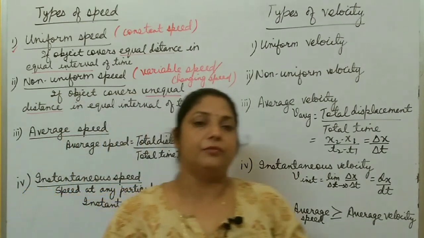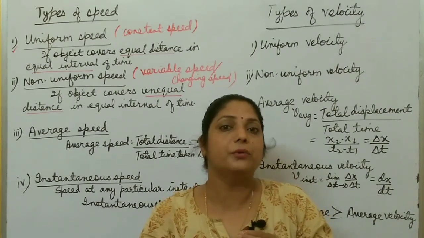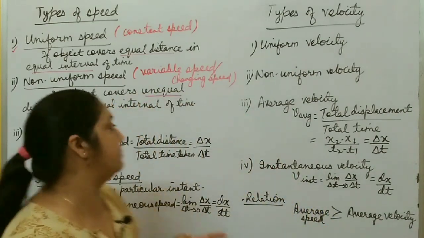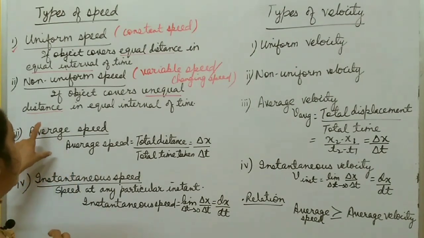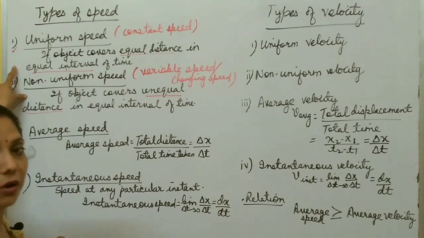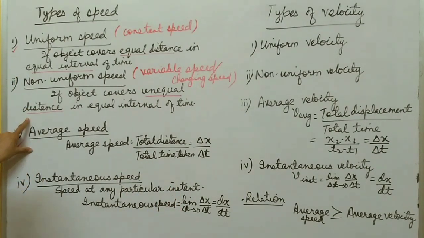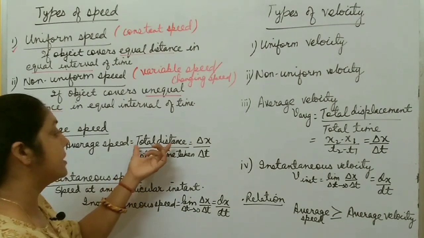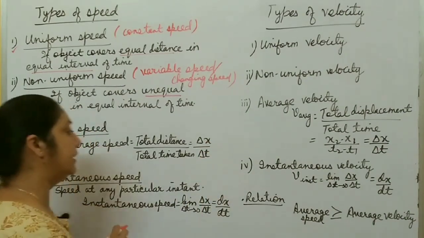And if during the whole journey its speed is non-uniform or variable, then how do you calculate total speed during the whole journey? You have to calculate average speed for that one. So the third type of speed is average speed, right? And you have to calculate it in case of non-uniform motion. The speed is variable. It varies from time to time. In that case, you have to calculate average speed during the whole journey. And average speed is total distance by total time taken. What is the total distance covered during the whole journey and total time? So this one is delta x by delta t.